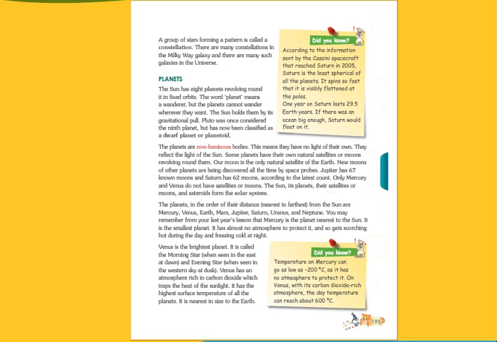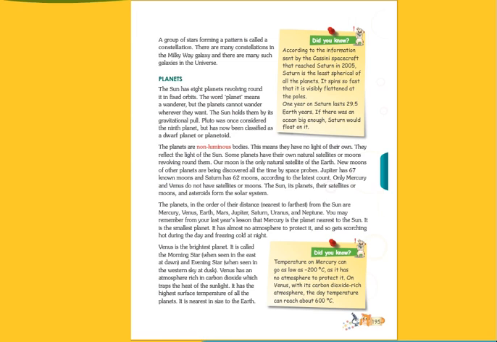Our moon is the only natural satellite of the earth. And the moon of our earth is a natural satellite. Okay, our moon is the only natural satellite of the earth. So the new moons of the other planets are being discovered all the time by space probes.